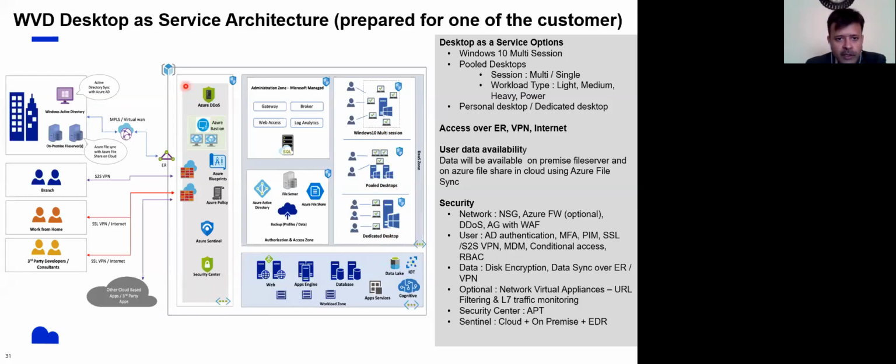And here you can see the security: either DDoS, the Bastion host, Azure Blueprint to manage the policies, Azure Sentinel for security incident and event management, and the Security Center for monitoring what is happening in your Azure security. All these things you can configure, or you can ask Cloud4C to help you. We can build a full secure WVD subscription for you.